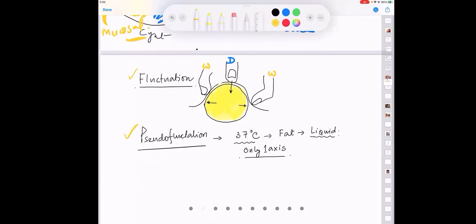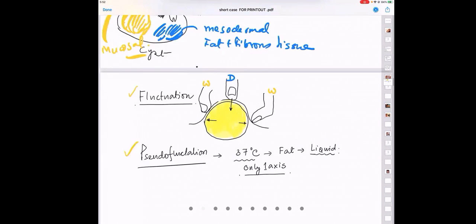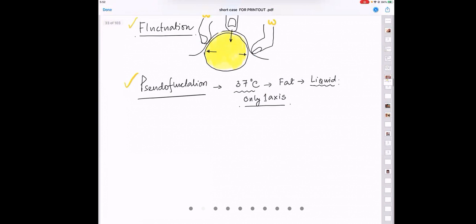It's very simple. In summer, at 37 degrees centigrade, if you keep butter, what happens to that butter? Does it stay solid or does it stay liquid? It melts, no? And then when you keep it in the refrigerator, it is butter again. So at normal body temperature, fat is not exactly fat, it is liquid. But that semi-solid nature elicits something called a pseudo fluctuation. So the right angle movement is much less appreciated. Hence it is called a pseudo fluctuation. Have I made you understand this point, sir? Yes, sir. Good. Let us come to the next case.